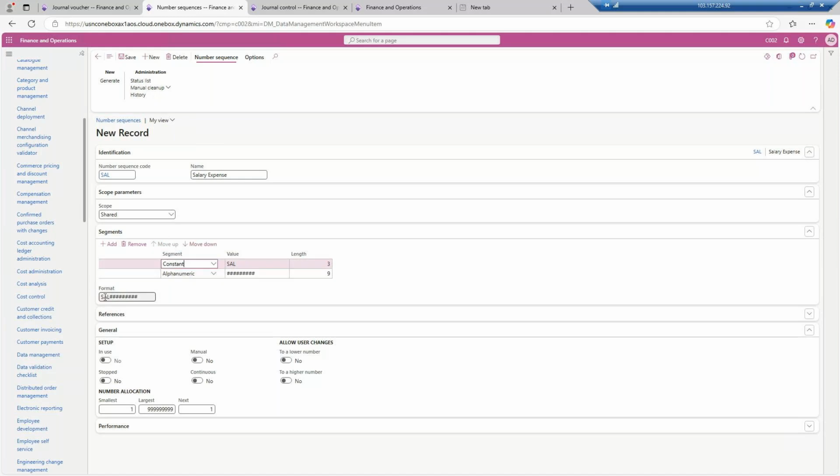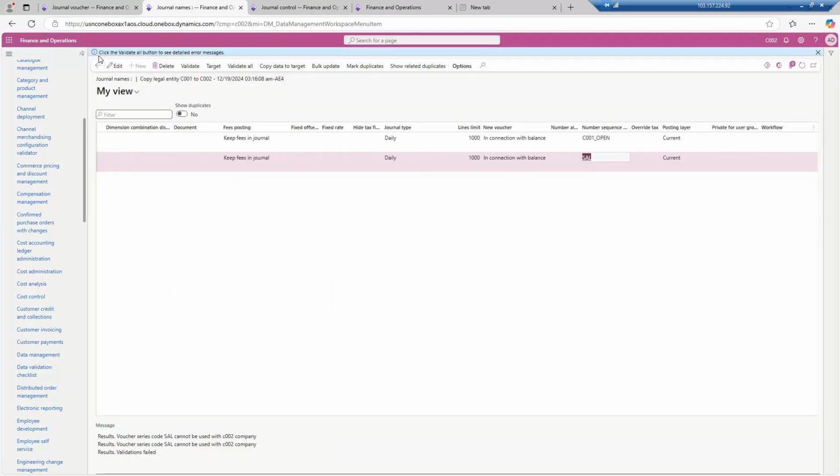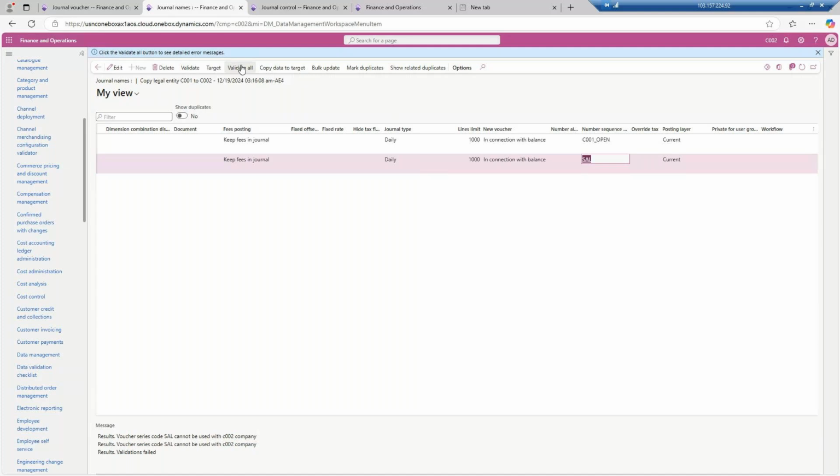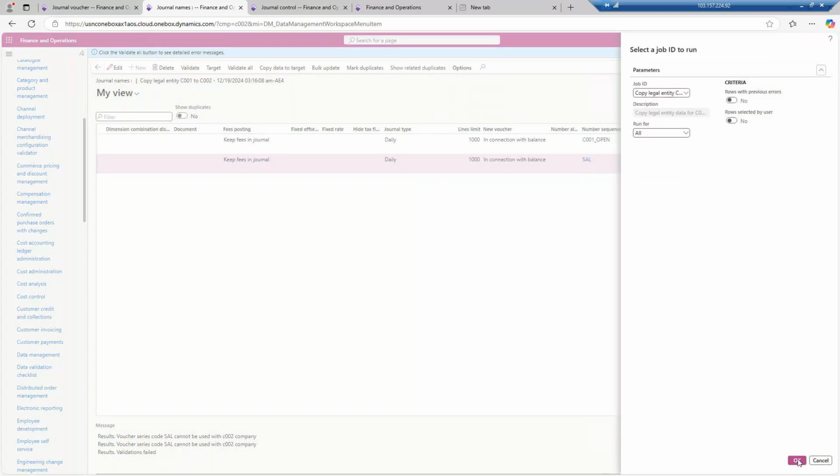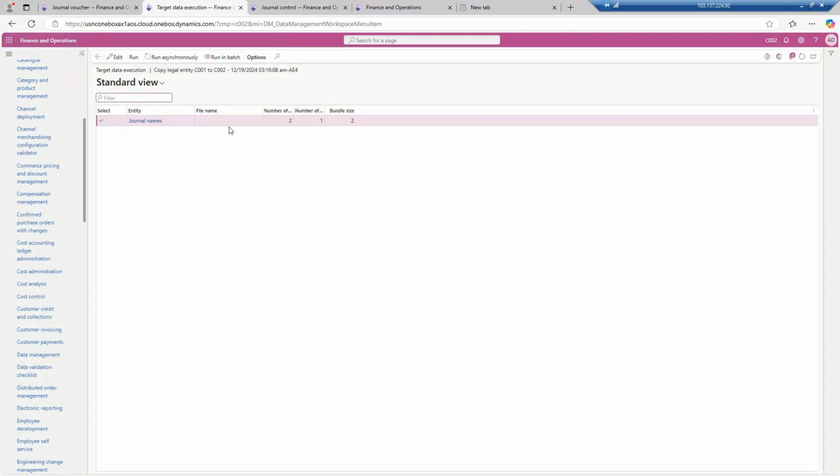So my number sequence will be like this: salary and then 00001. Okay, that's why. Now it is shared data, and what I will do now, I will go back over here and I will try to copy data to target again. If there is any error comes up, you resolve that error, and from here only you can click on the copy data to target and click on the OK button and click on the run now.